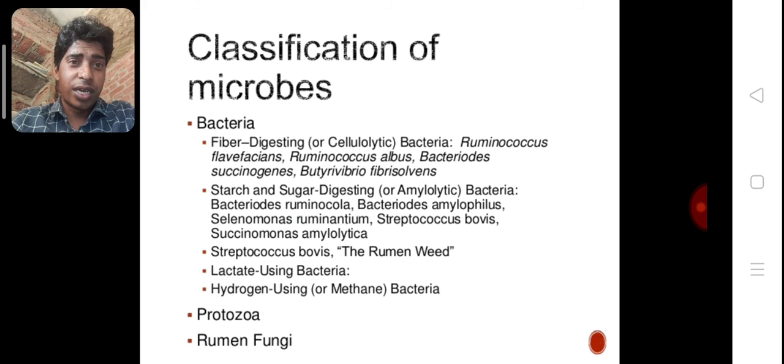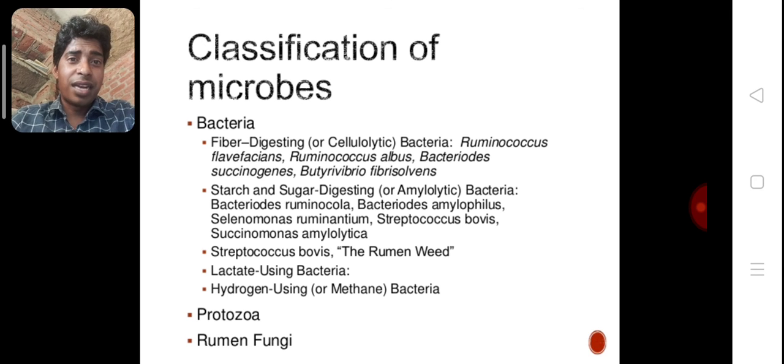Second, starch and sugar digestion or amylolytic bacteria: Bacteroides ruminicola, Bacteroides amylophilus, Selenomonas ruminantium, Streptococcus bovis, Succinomonas amylolytica.